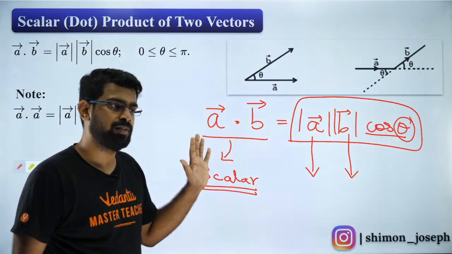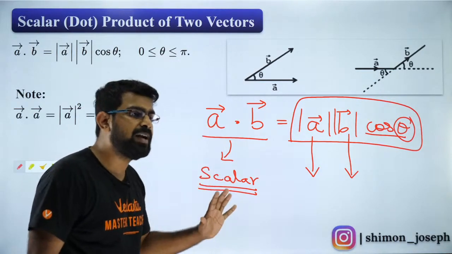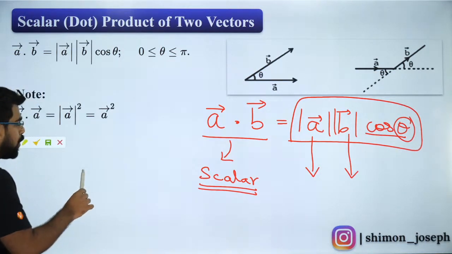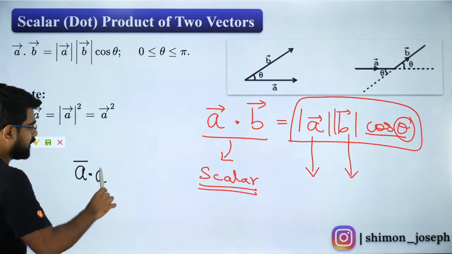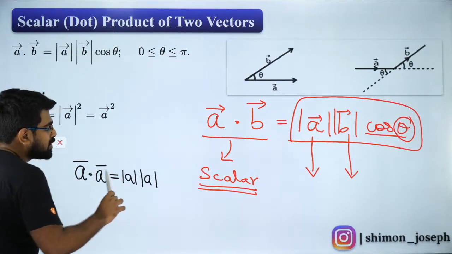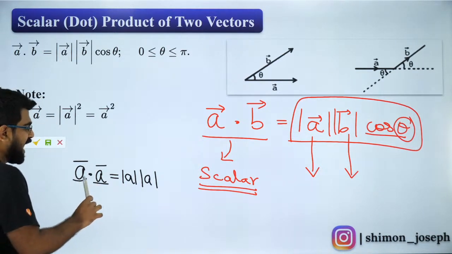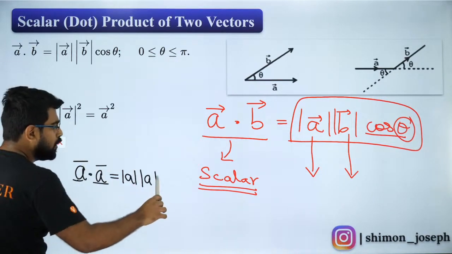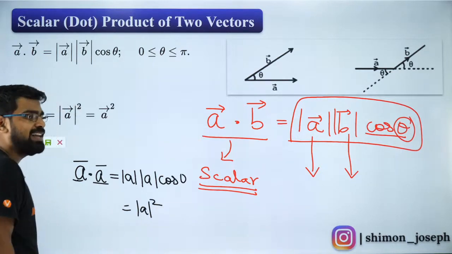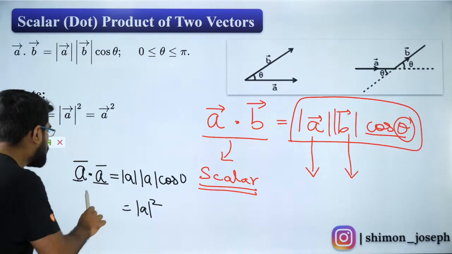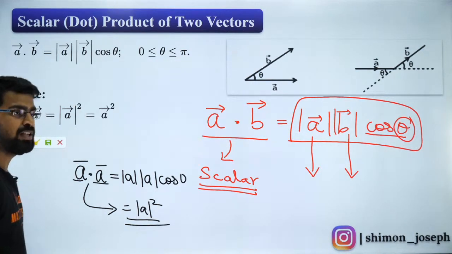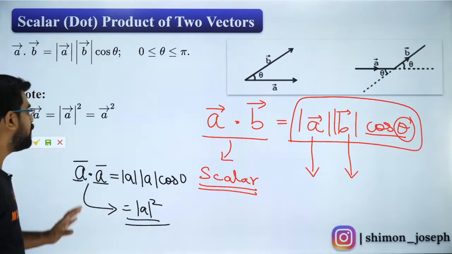Everybody, I hope you're all fine with it. Now, here there's something important to know. What is A vector dot A vector? That is nothing but mod A into cos of the angle between them. So the angle between these two vectors is 0, so it will be cos of 0, which will be mod A square. Are you all clear with that? So that is why mod A into mod A is mod A square. I hope you guys have understood it. Everybody cool with it? Fantastic.